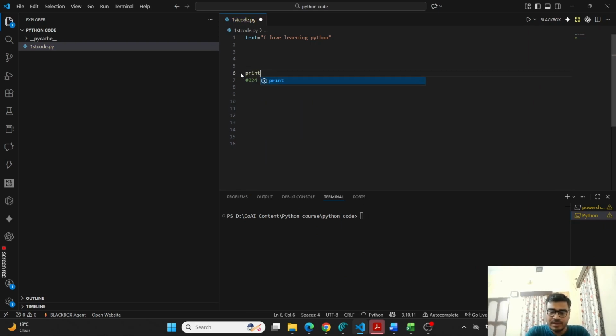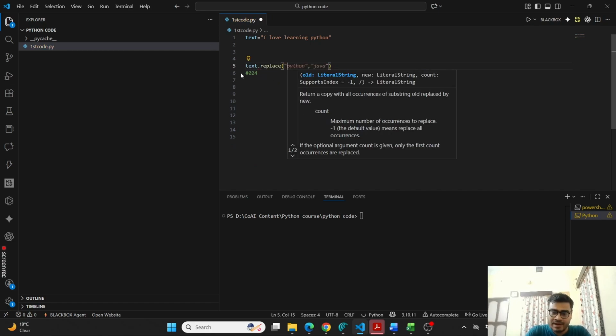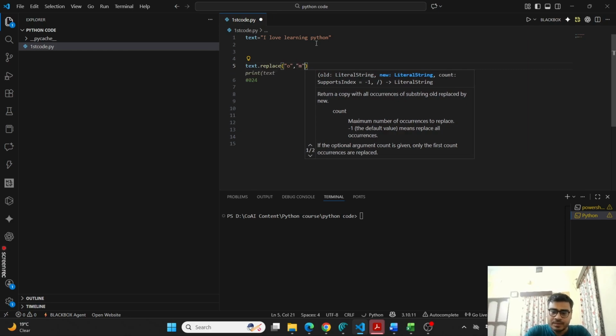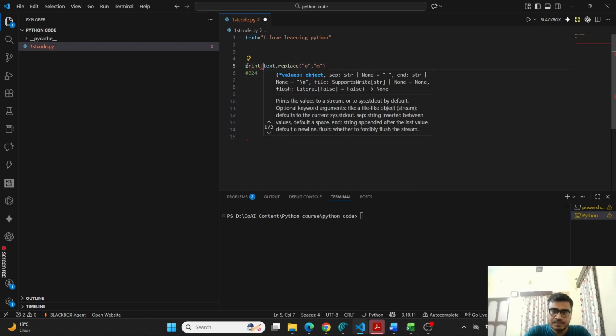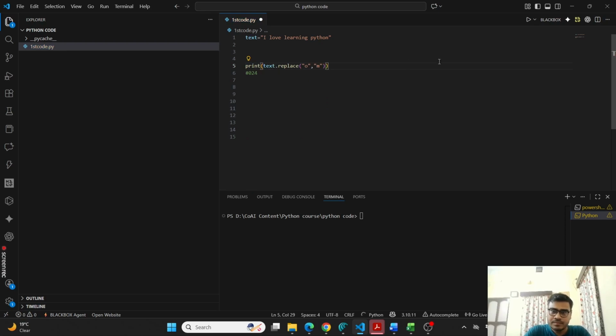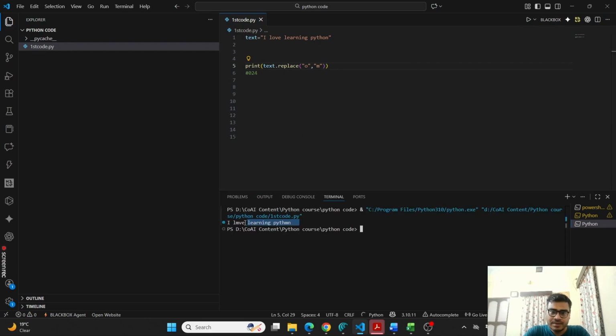Okay, so now if I want to replace, let us use the replace function. So text dot replace. If I want to replace O with M, I will write O with M. Okay, and if I want to print it, let us see what it gives us. See, here the O in "love" is coming as M, right? In Python, we have M here again. So O is being replaced with M. So that's the replace thing.